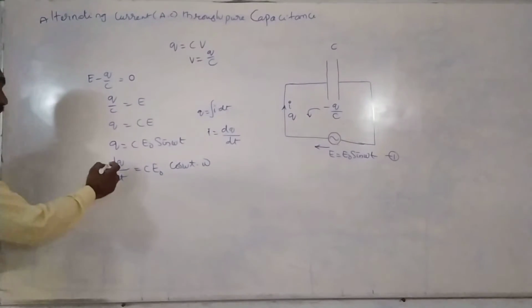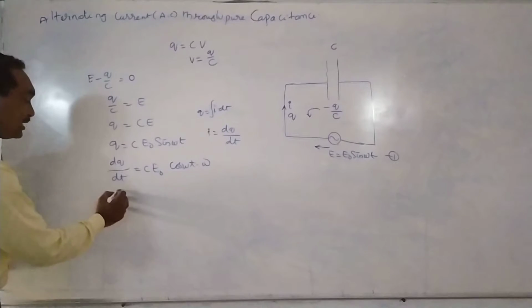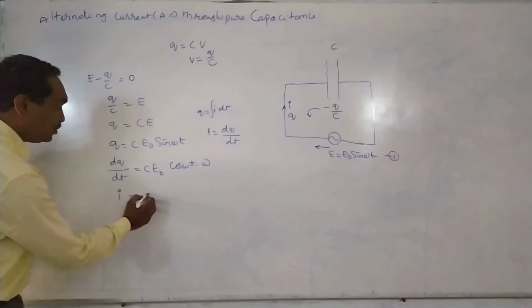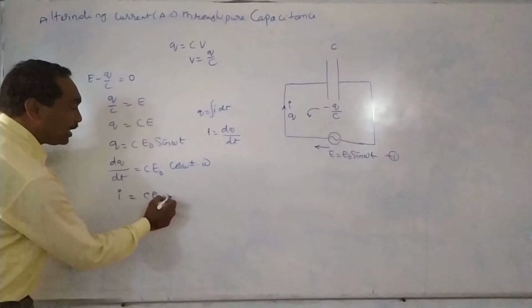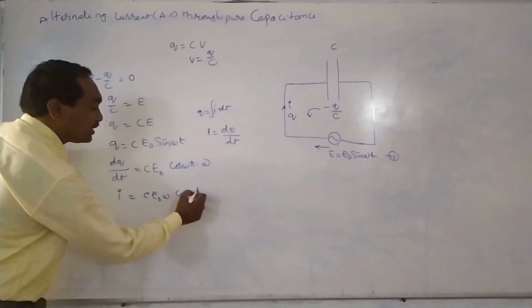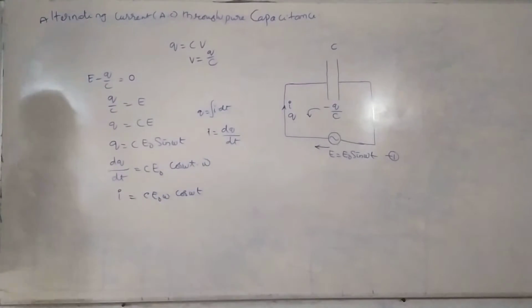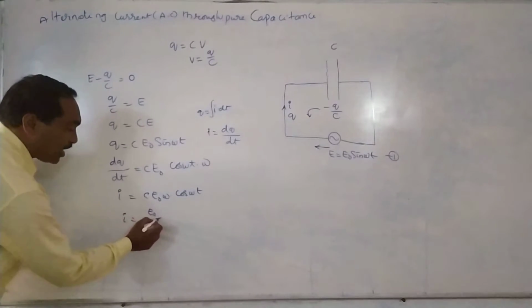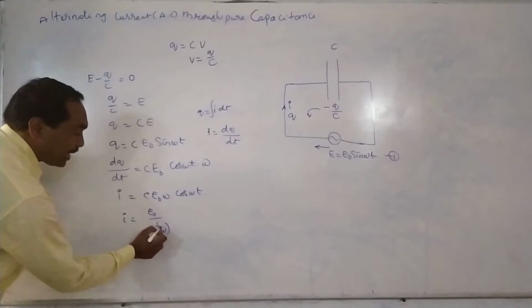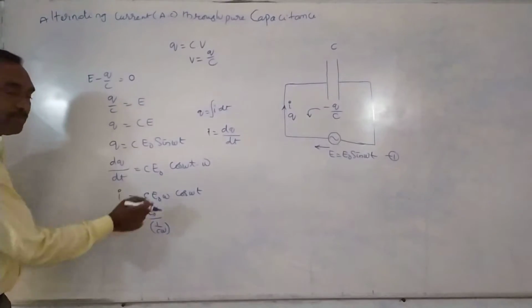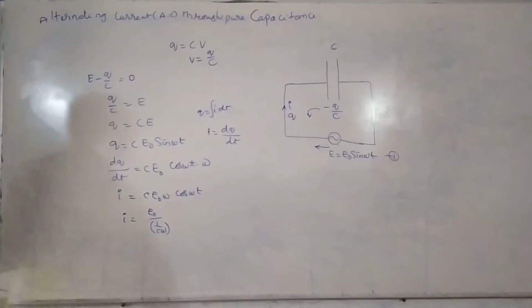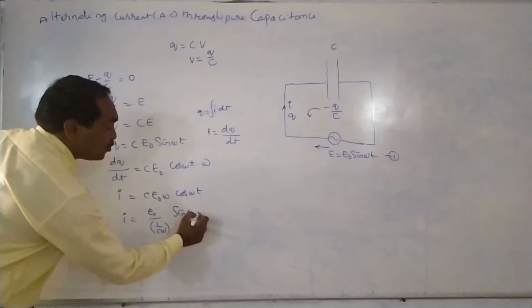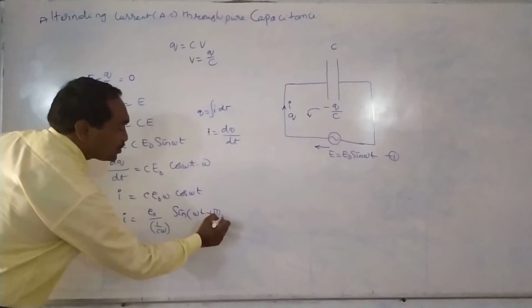But dq by dt is equal to current I, so I is equal to C E naught omega cos omega t. This can be written as I is equal to E naught by 1 by C omega, times cos omega t, which may be written as sin omega t plus pi by 2.